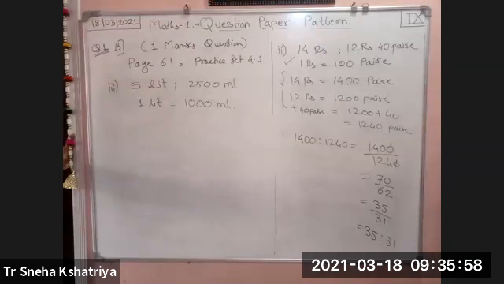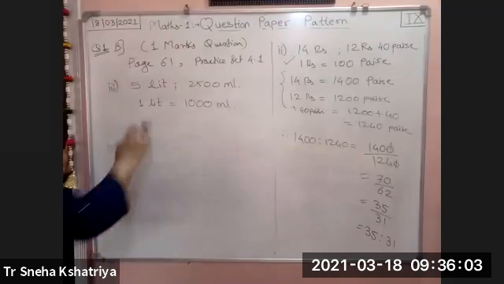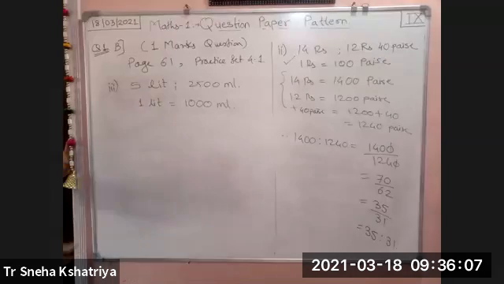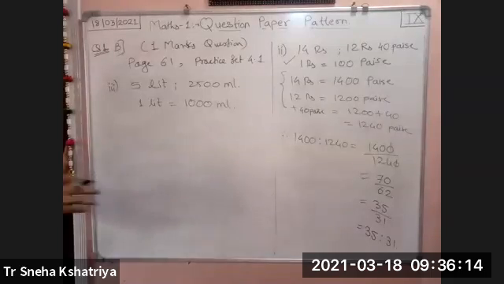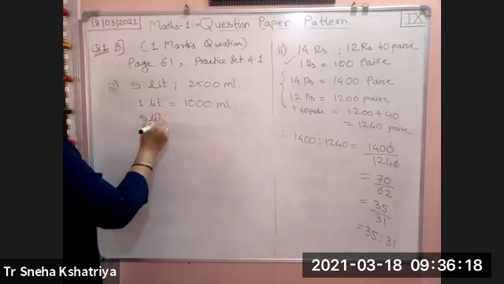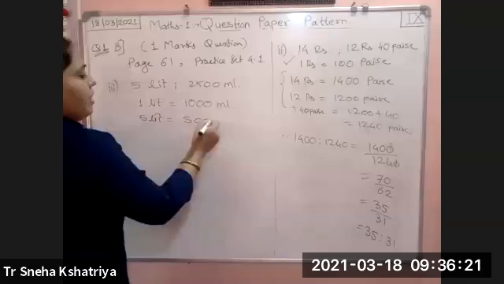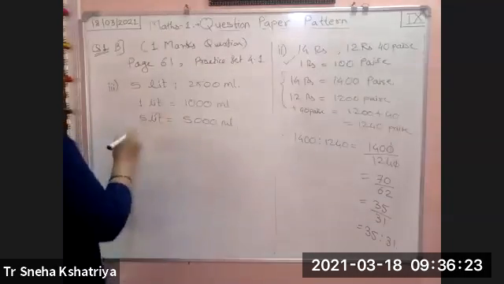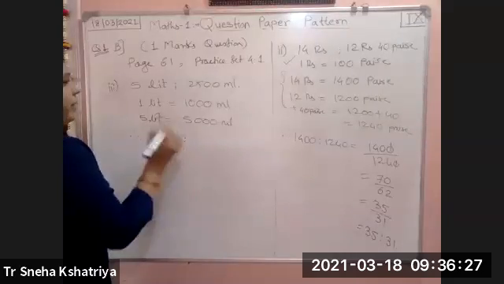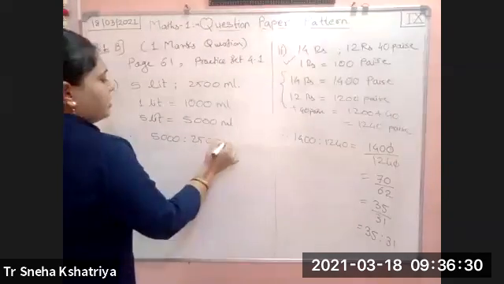Whatever the conversions are, you have to remember them: 1 liter means how much ml, 1 rupee means how much paise, 1 kg means how much gram, years, months, minutes, all these things. 1 liter is 1000 ml. So 5 liter is equal to 5000 ml. Therefore, the required ratio will become 5000 ml as to 2500 ml.